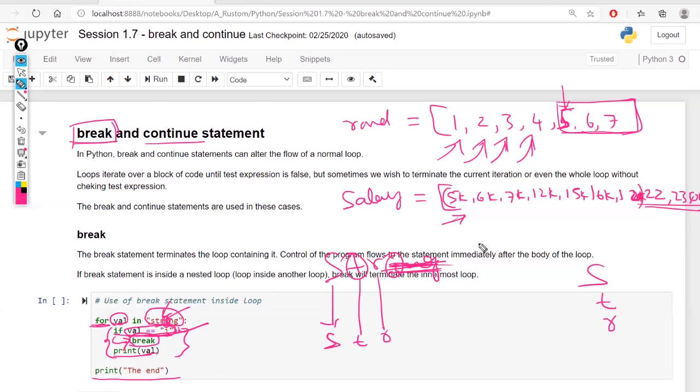The same thing I can use: for I in salary, if I greater than 20,000, then break.